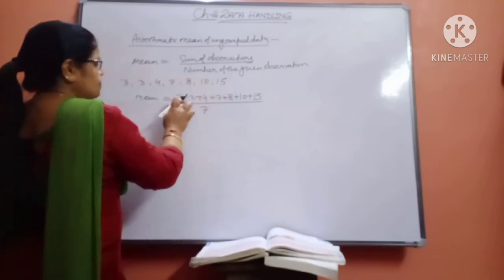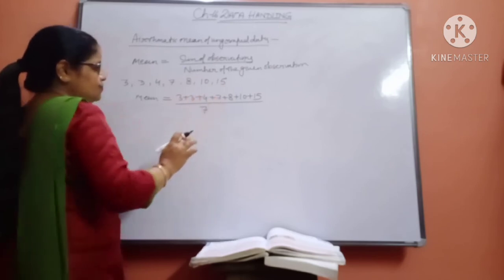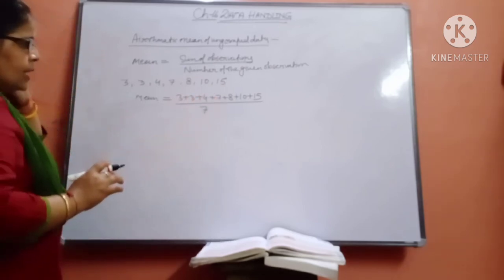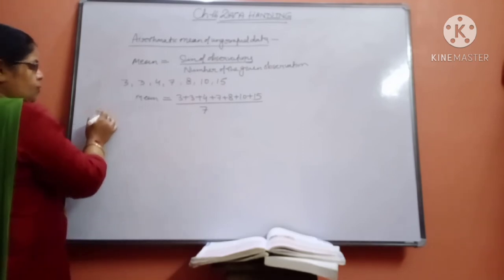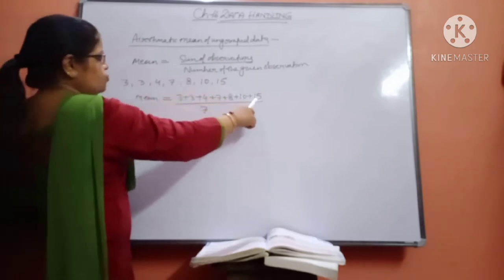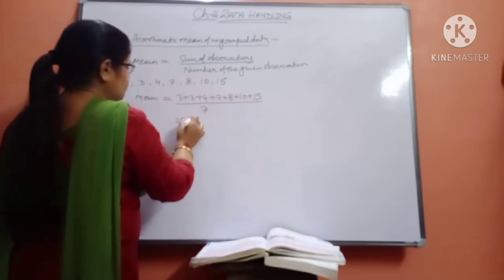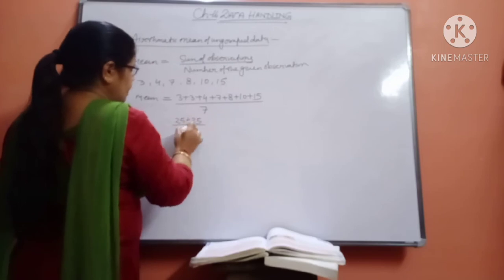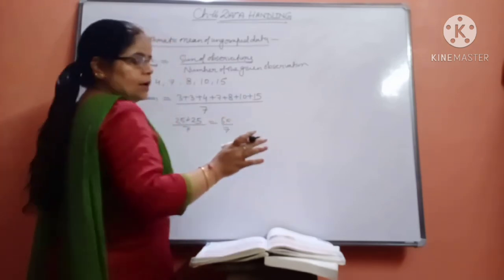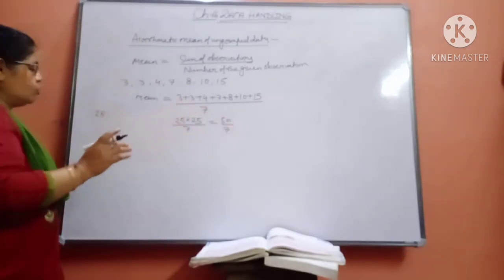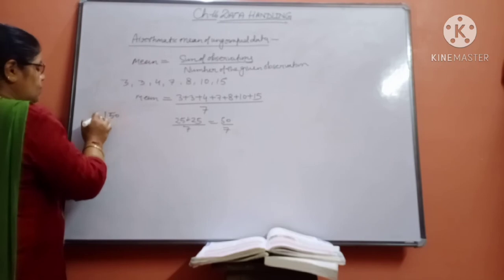Now add: 3 plus 3 is 6, 6 plus 4 is 10, 10 plus 7 is 17, 17 plus 8 is 25. Then 25 plus 10 is 35, and 35 plus 15 is 50. So 50 divided by 7. No problem, it can come in decimal also. Whatever answer comes, that will be your mean.